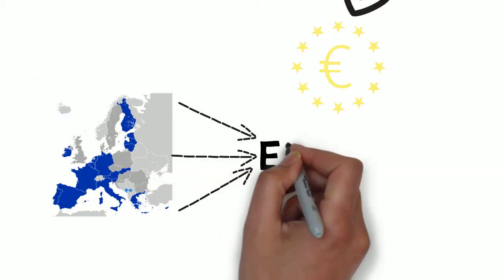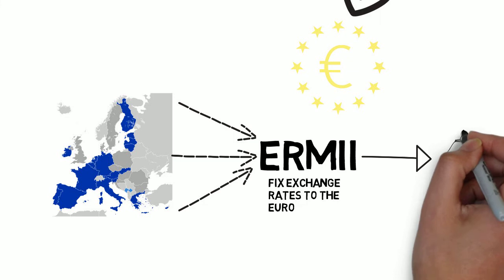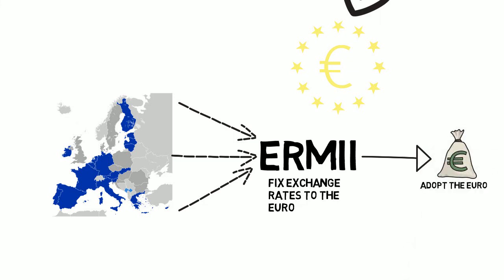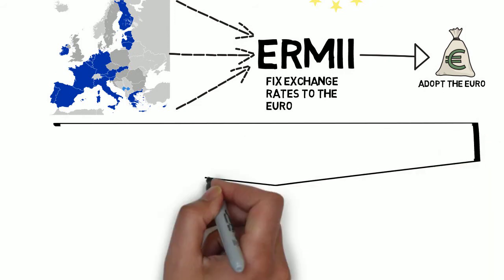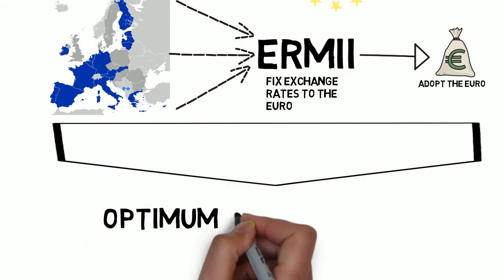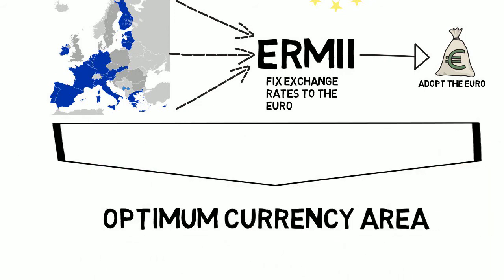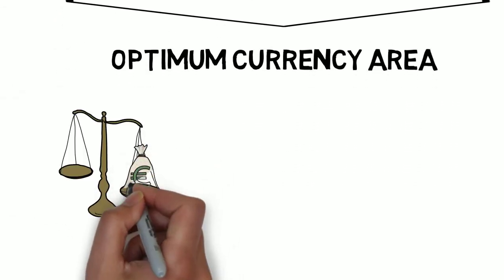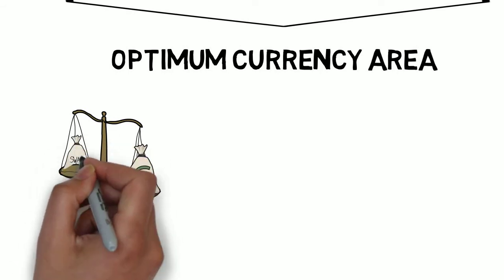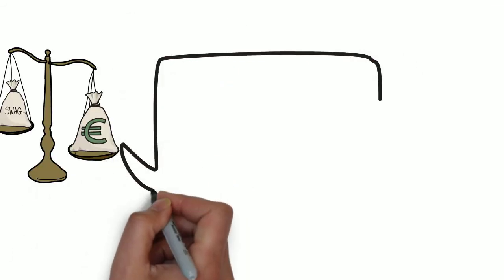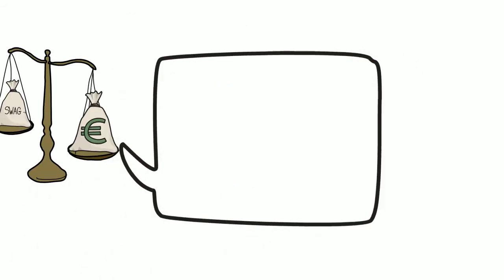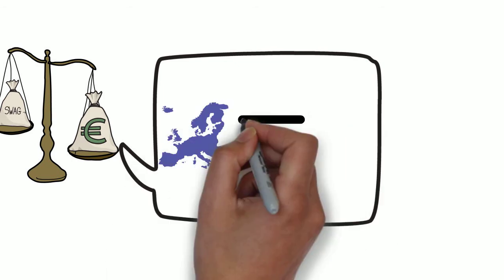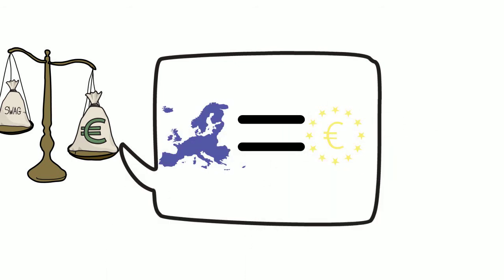This required EU members to fix their currency against the euro via the European exchange rate mechanism and then adopt the euro. This process of currency unionization is underpinned by the notion of the optimum currency area theory. The optimum currency area is used to assess viability of common currencies between countries. The OCA is based on geographical areas adopting a fixed exchange rate pegged to a single currency, a currency union.